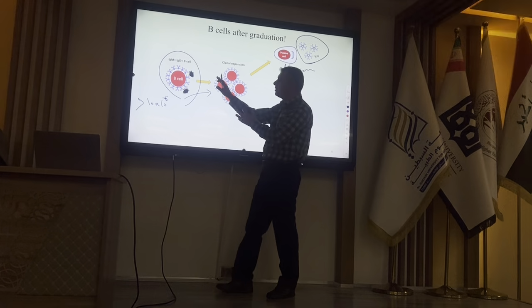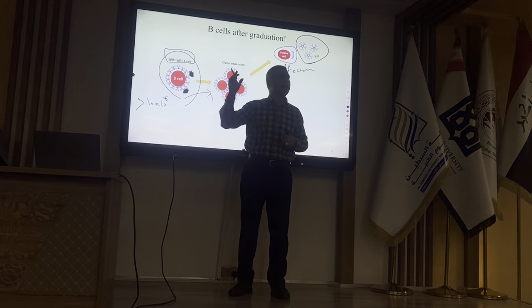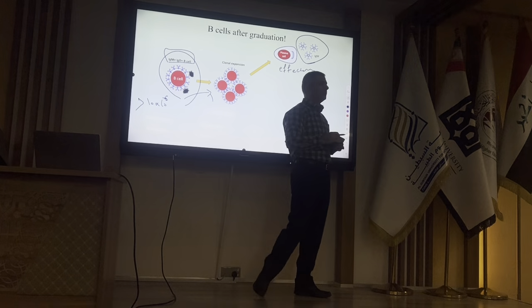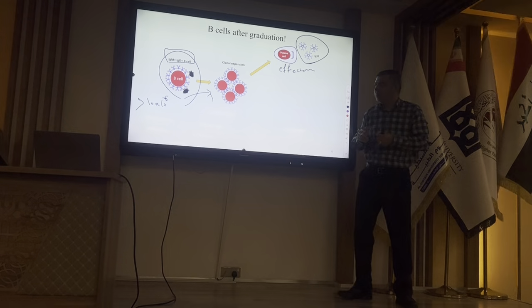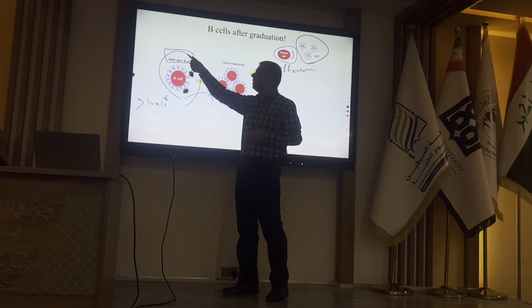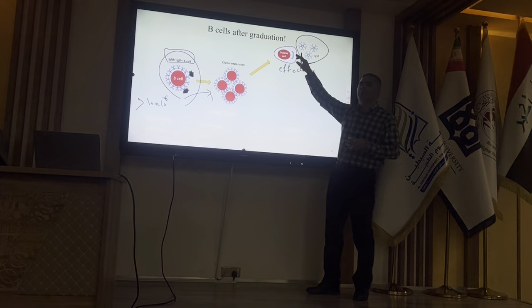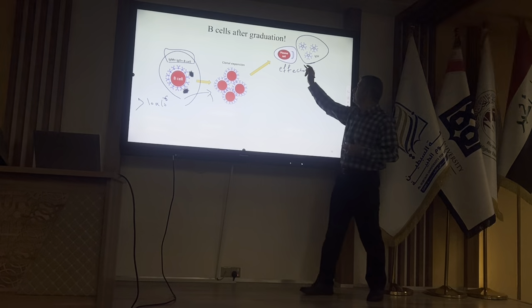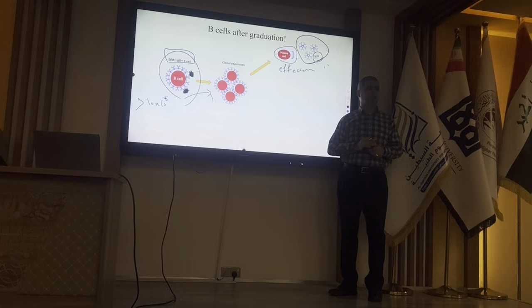When we say this B cell is naive, it means that it hasn't recognized its specific epitope until now. So it's the first time this cell is recognizing the antigen. After the recognition, we will have a primary immune response. In the primary immune response, the only antibody produced is IgM.